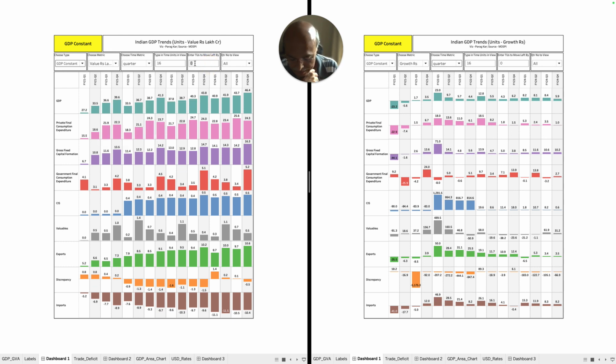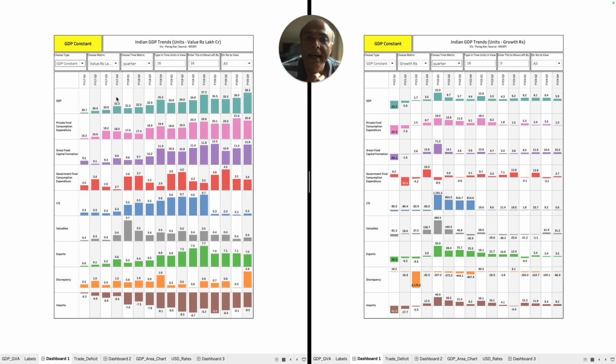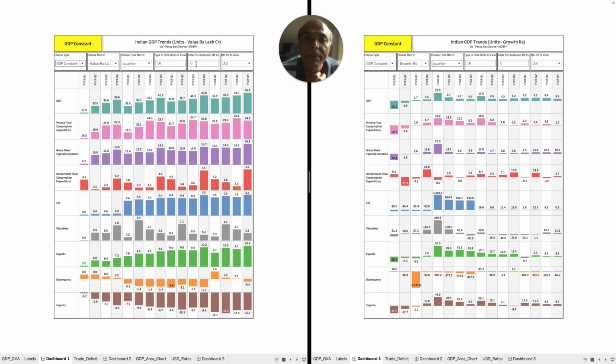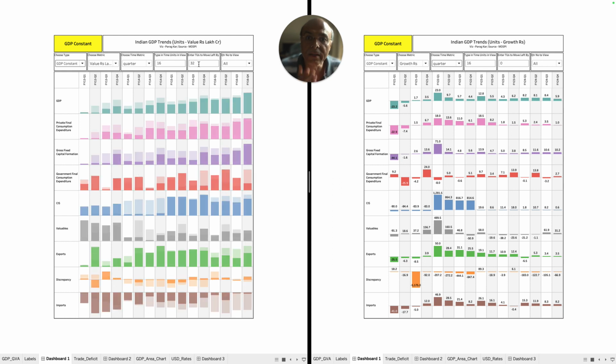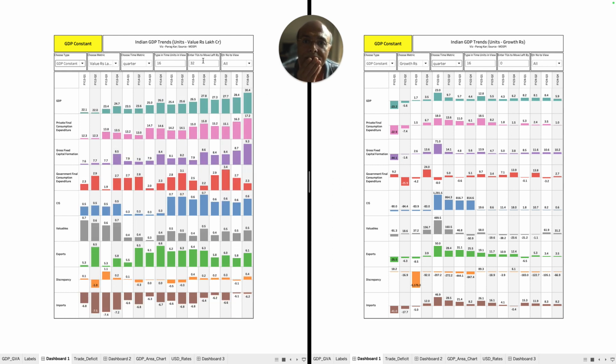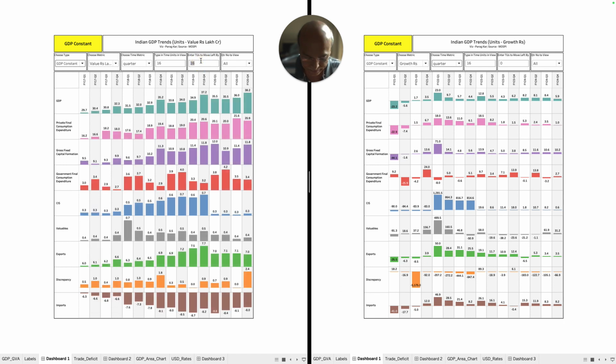Now if I go 16 quarters behind, you will find that it is more linear. But if I come back 16 quarters in the current time frame, you'll find that it is more step. Now let me go to 32 quarters back, which is going to give you more linear. So 32 quarters, 16 quarters, and then the current time.